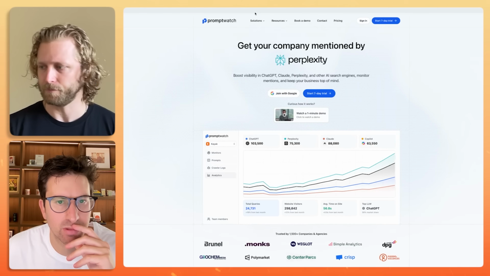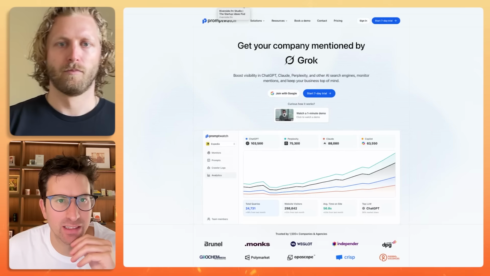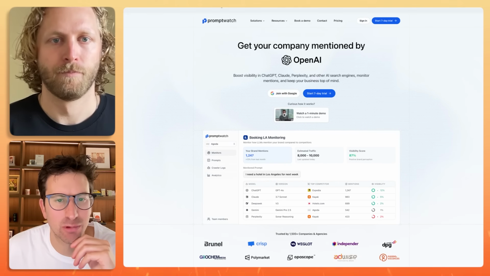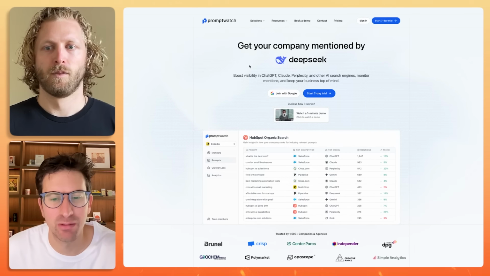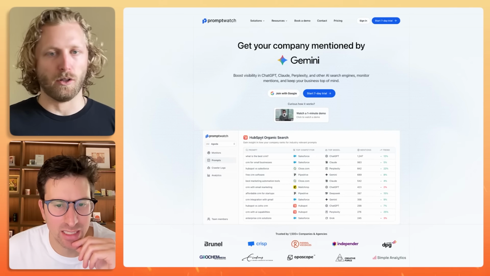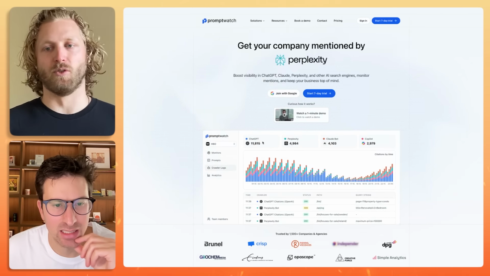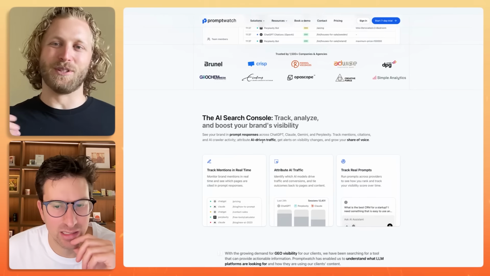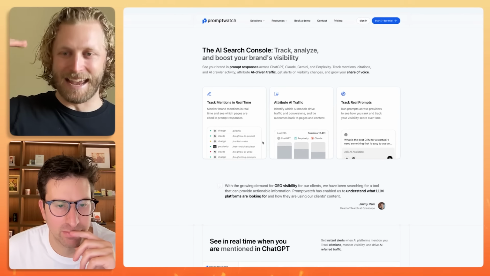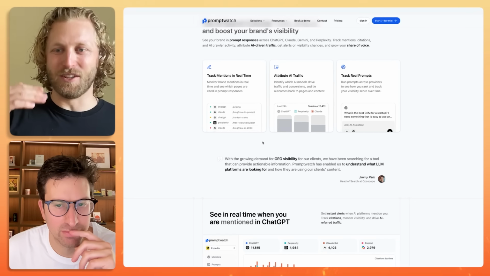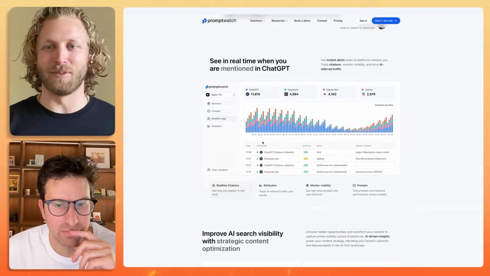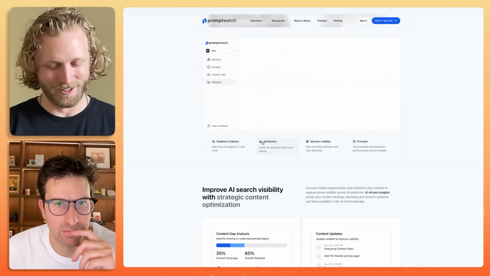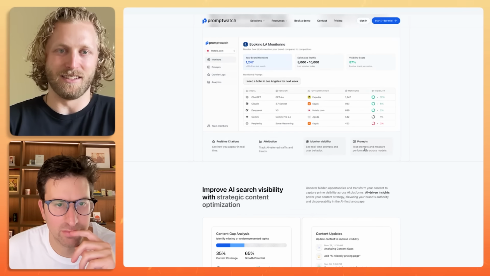So cool. Yeah. And you can see my screen, right? I'm on Prompt Watch. I've never used it, but it seems like it's doing what you're talking about. All of them are doing the same thing. There's only so much. Basically, what they do is they send synthetic data to all of these chats, whichever of these AI optimization, search optimization tools you pick.